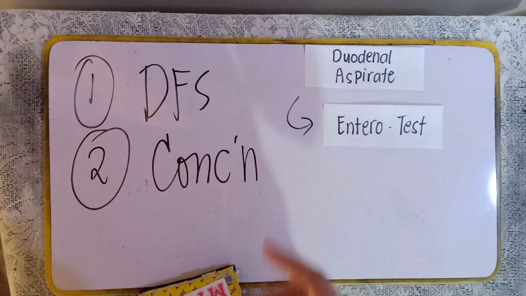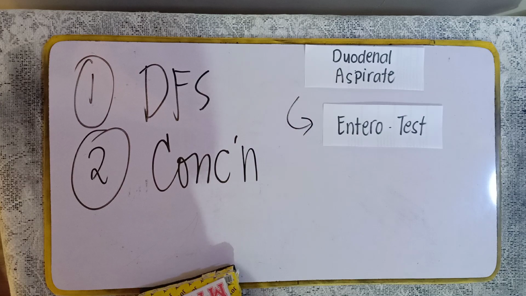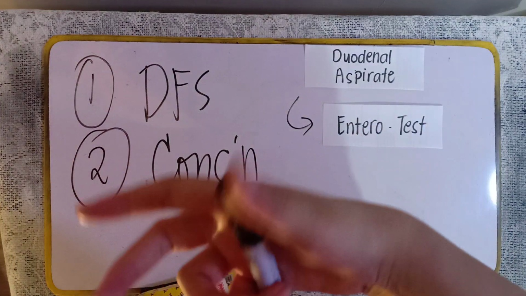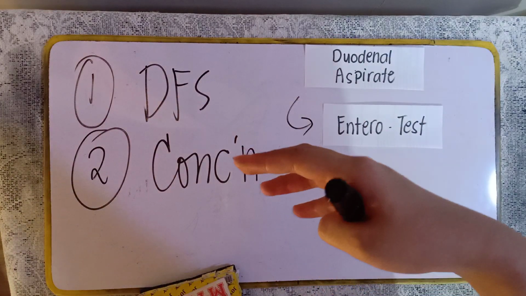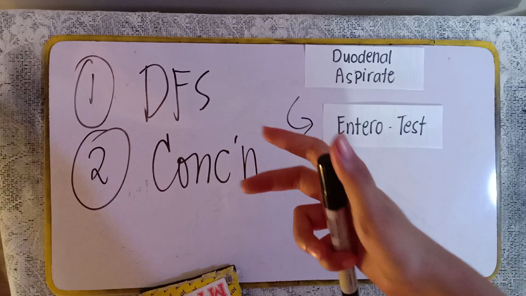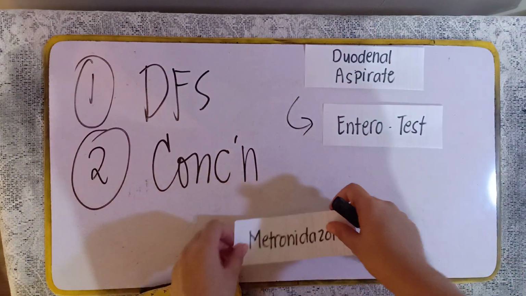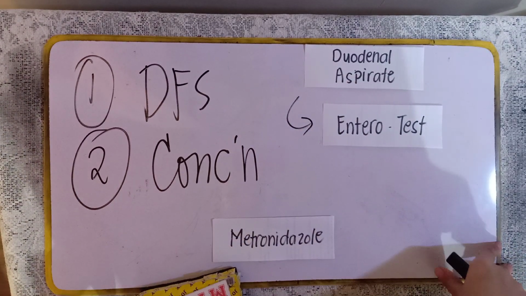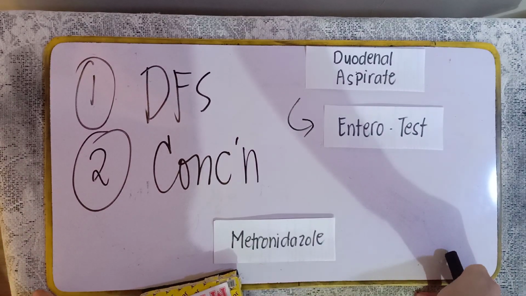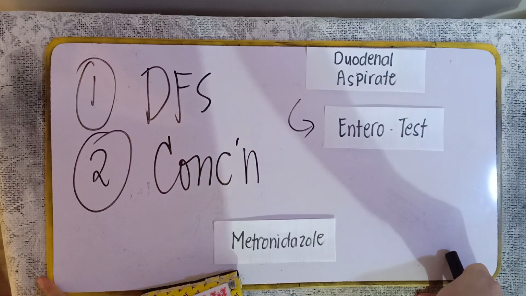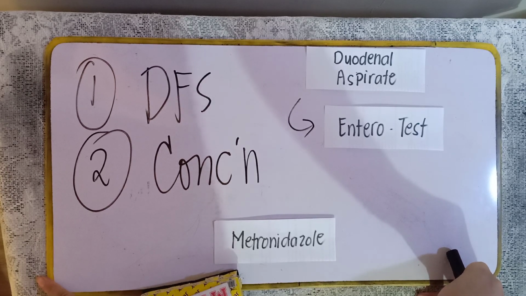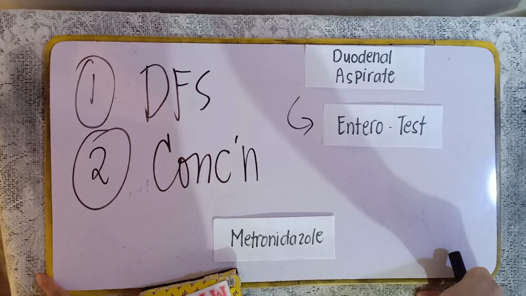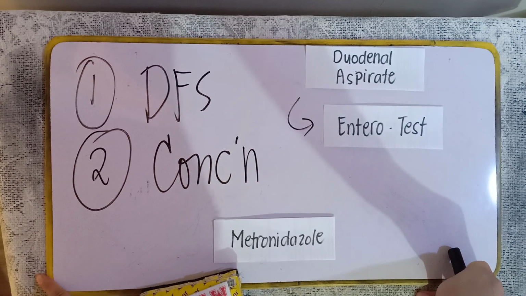Now, for the prevention and treatment, lagi niyong tatandaan, class, pag associated with amoebic infection yung mga yan, metronidazole is always the treatment of choice for infection caused by these amoebas. Okay, and then for the prevention, of course, personal hygiene and sanitation and cleanliness, especially of the water sources. Lalo na kapag for drinking purposes yan.